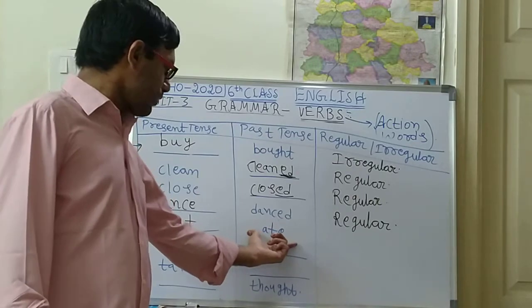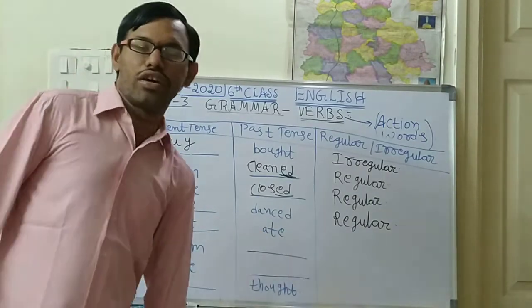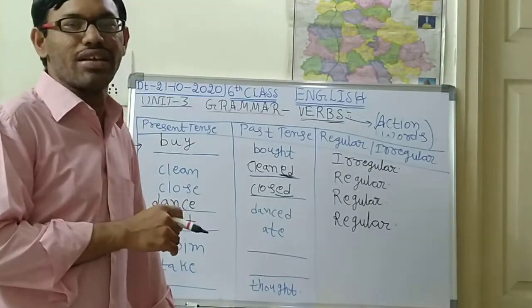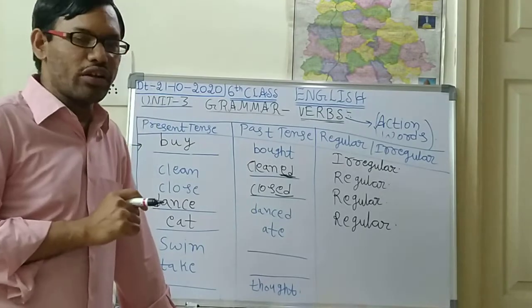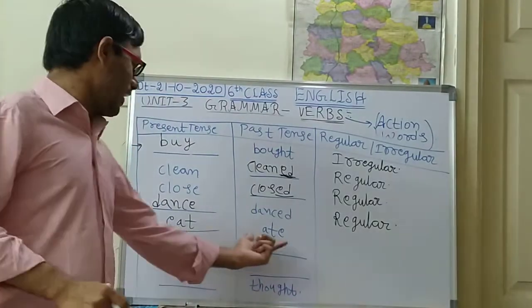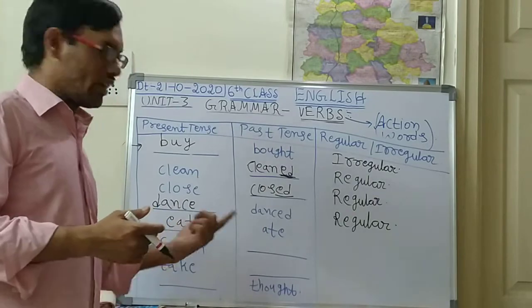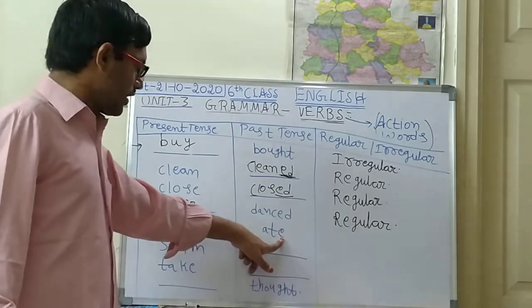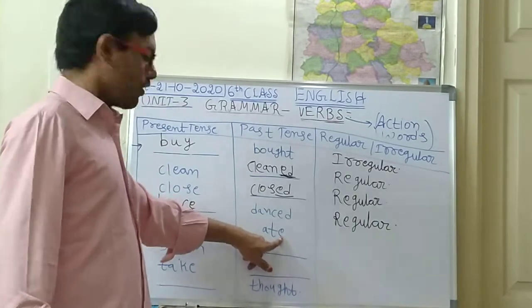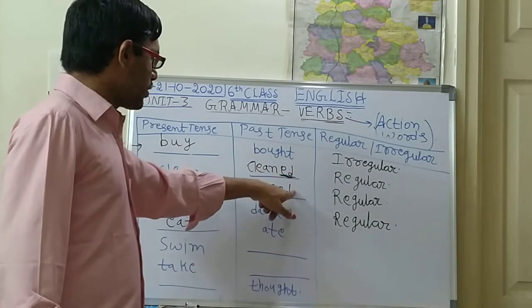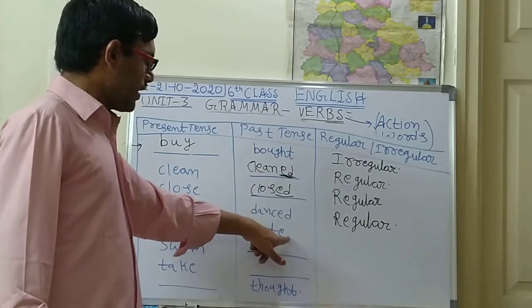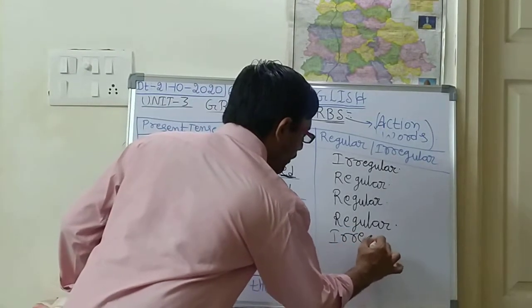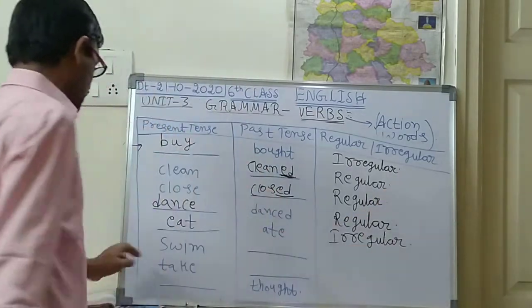So in the past, ate. I already ate, again no need to bring. I already ate that and now I am listening to the class. Don't send it to me. Like that you will say. So eat, eating, ate. In the past word, is there any D at the last? There is no D or ED. E is there, but compulsorily it should end with D, and here D is not there. So this is an irregular verb.